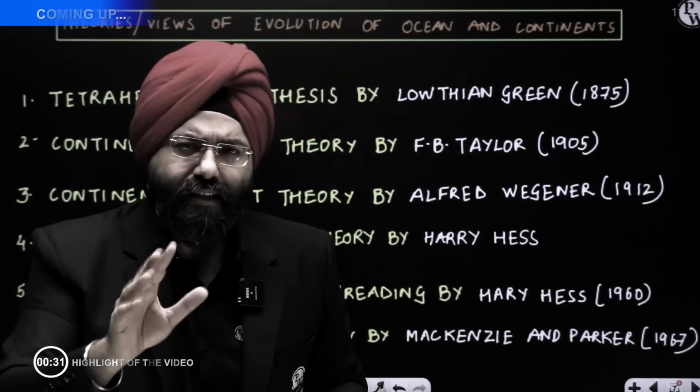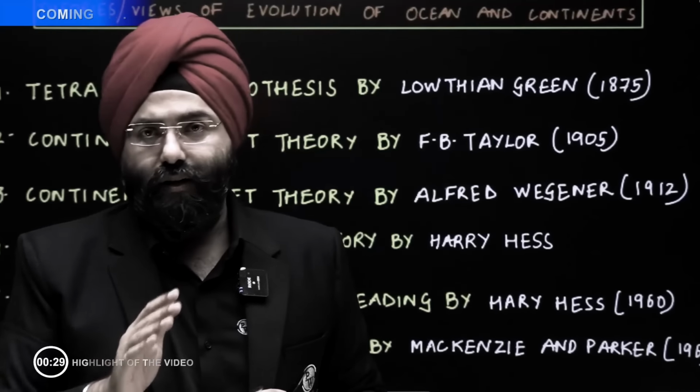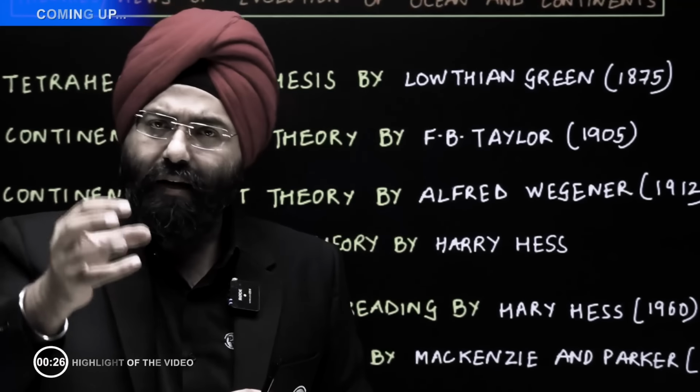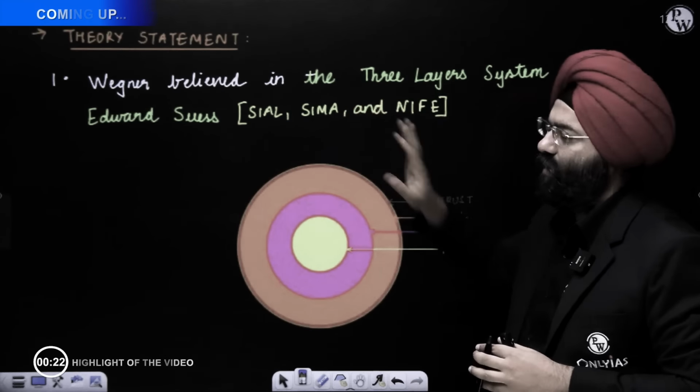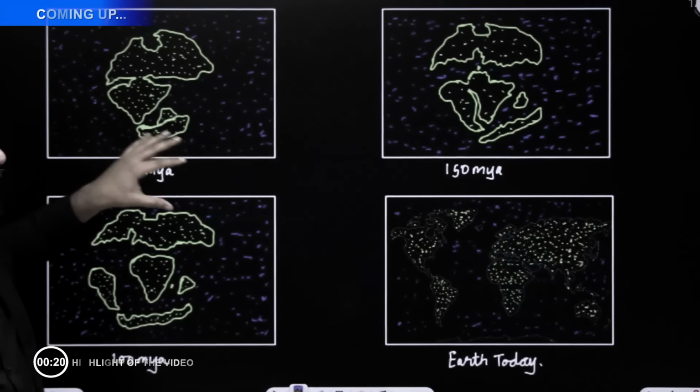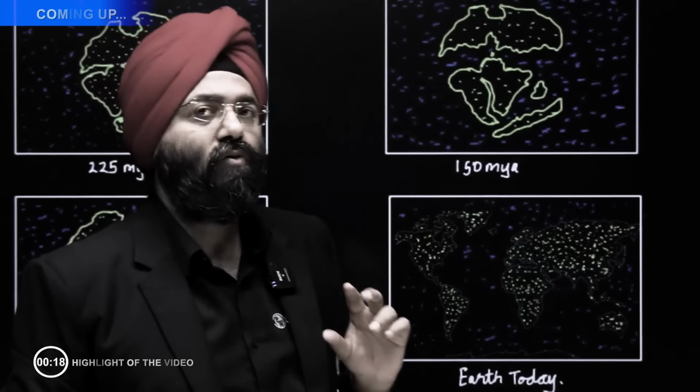It is not that the NCERT is not telling you what is required. It is absolutely telling you. They will pick up things from the NCERT also. Wegener believed in the three-layer system of Edward Suess. This is basically the representation or a handmade diagram of continental drift theory.